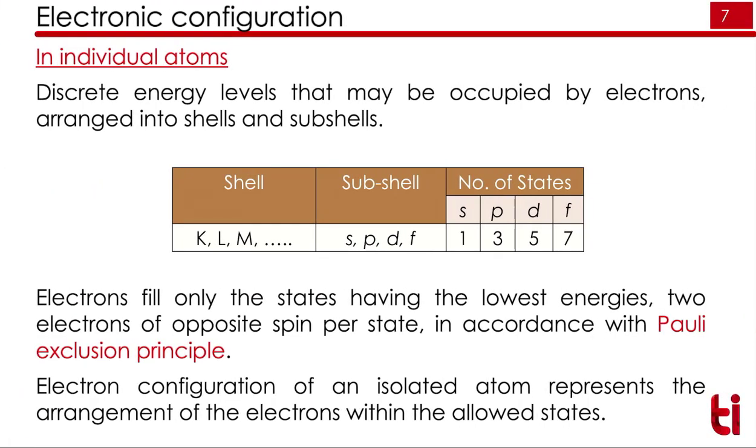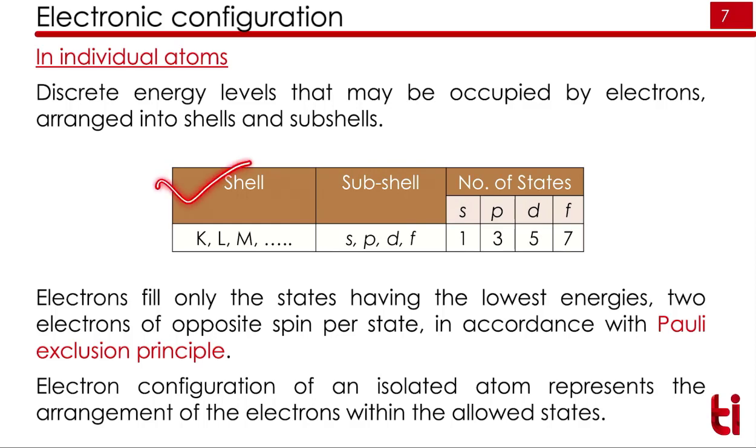That electron has some energy, and we can understand that energy by using the electronic configuration, because electrons have different energies and are arranged in different levels. In an individual atom, the energy levels are occupied by electrons in shells and subshells.